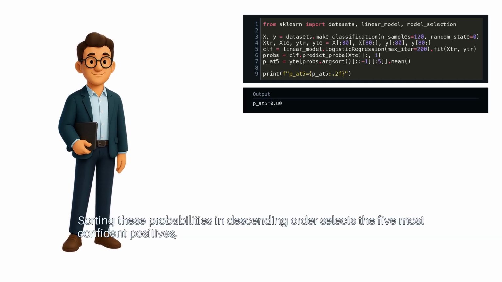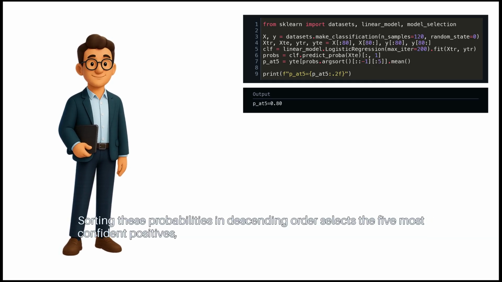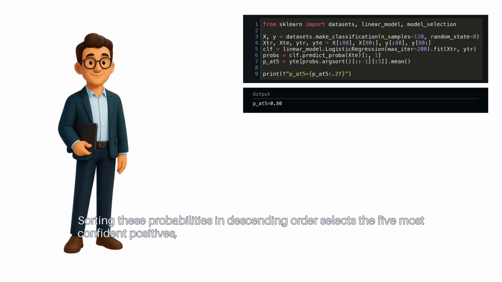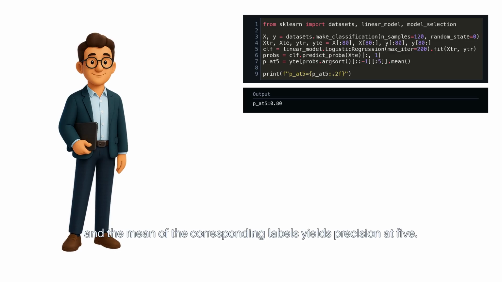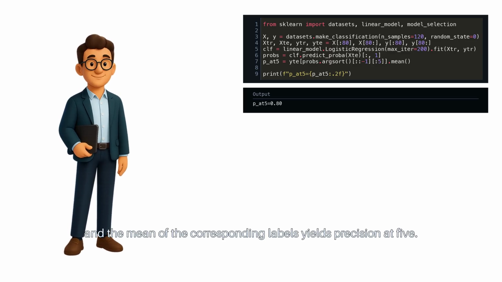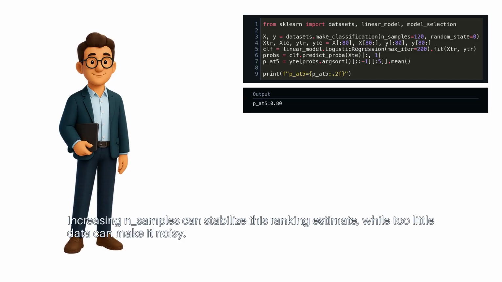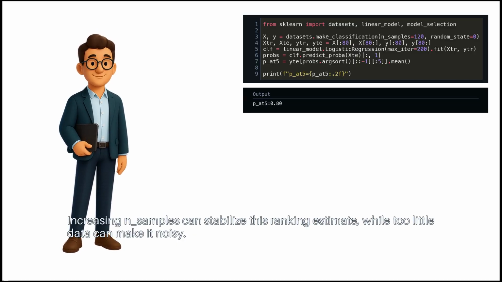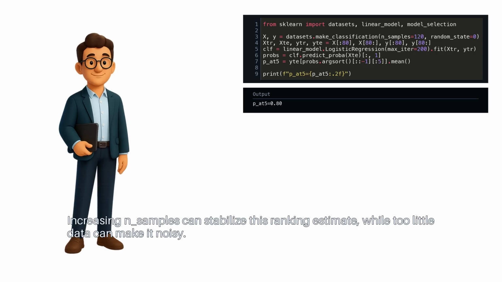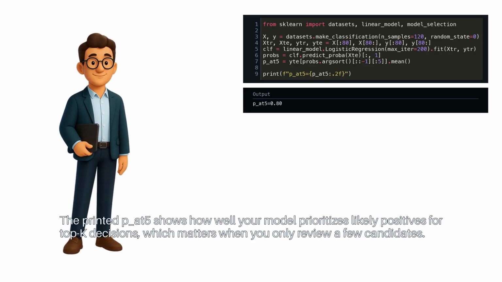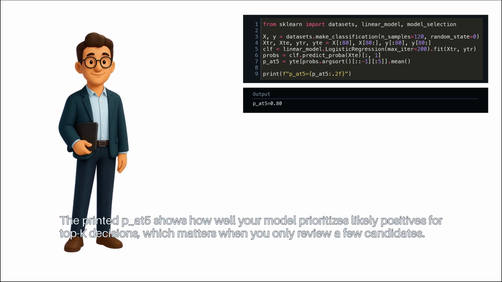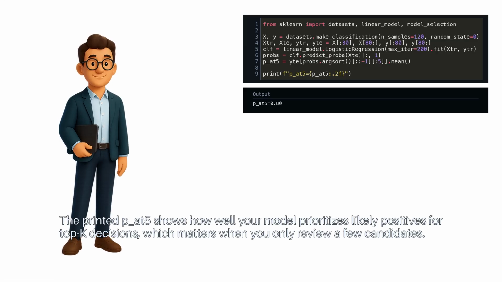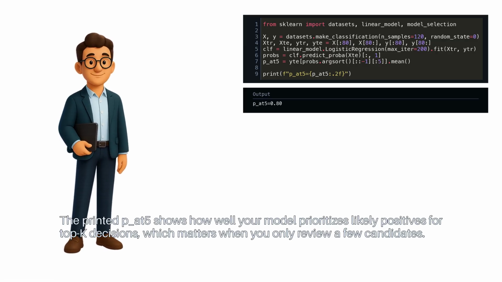Sorting these probabilities in descending order selects the 5 most confident positives, and the mean of the corresponding labels yields precision at 5. Increasing n_samples can stabilize this ranking estimate, while too little data can make it noisy. The printed p_at_5 shows how well your model prioritizes likely positives for top-K decisions, which matters when you only review a few candidates.